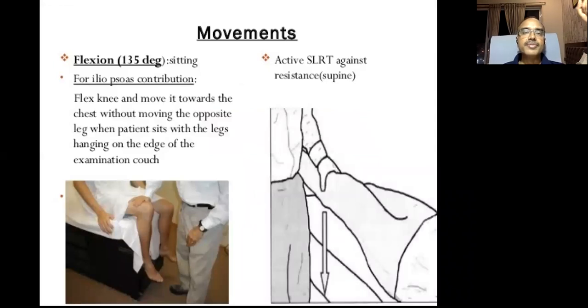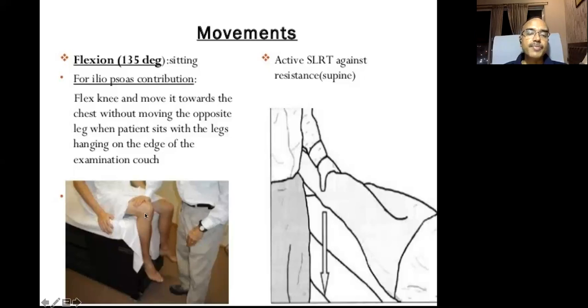Now this is a picture which I have taken from Dr. Jayant Sharma's book. So you can know how much flexion is contributed by iliopsoas and how much by the quadriceps. So you ask the patient to do an active SLR. When the patient does an active SLR, that is the amount of flexion done by the quadriceps.